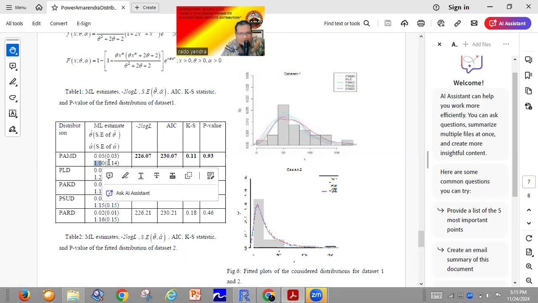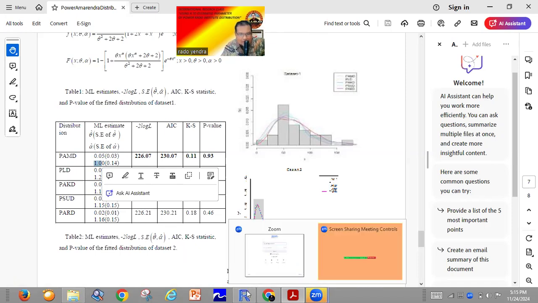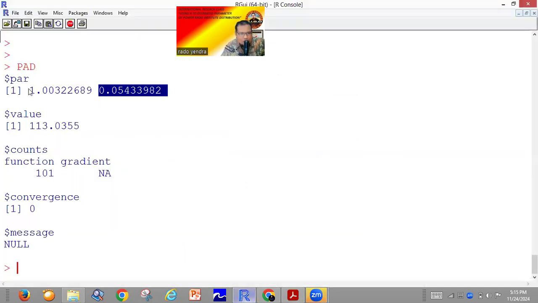This is for the Amarendra. And then with R programming, we have succeeded in proving alpha 1.000 and theta 0.05. So it means our discussion today is a very nice discussion. We can use R to solve the problem, especially how to estimate from the data.